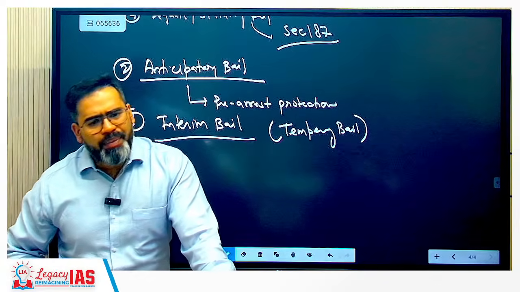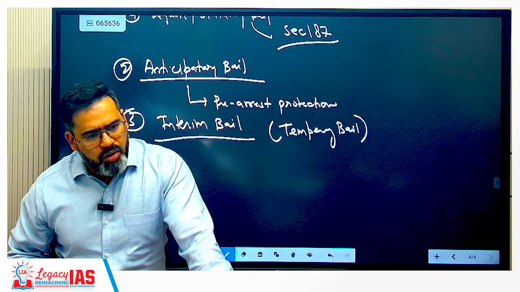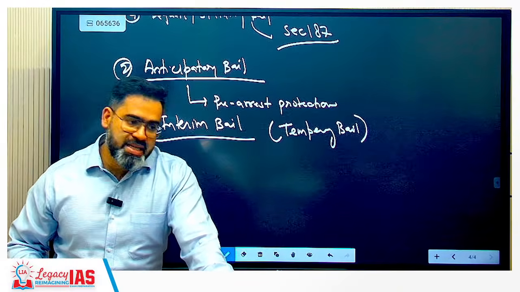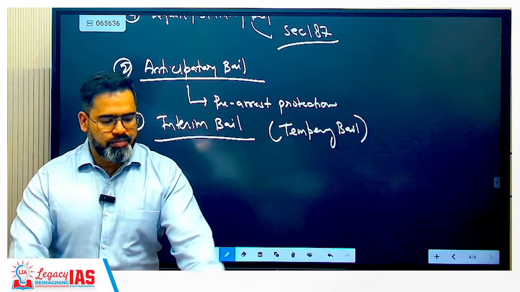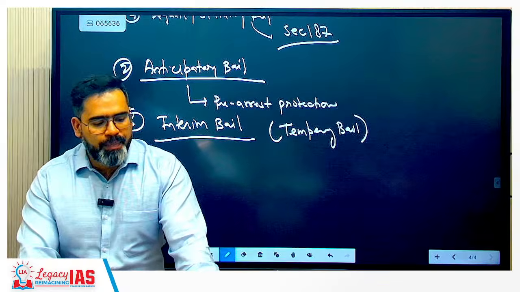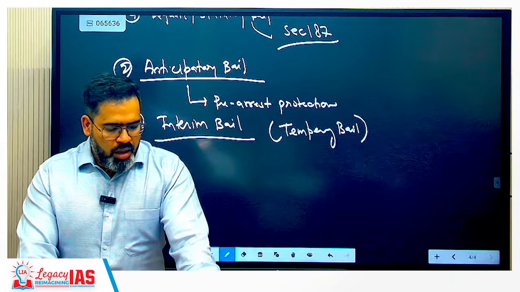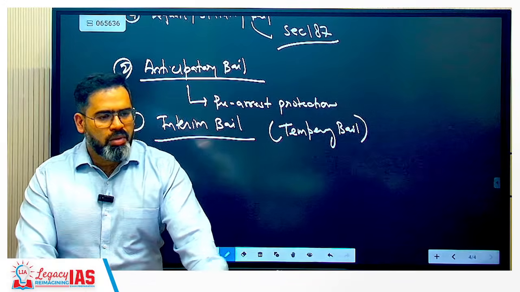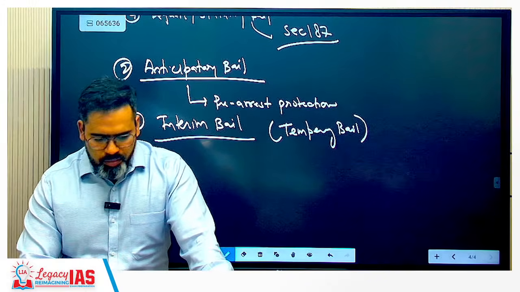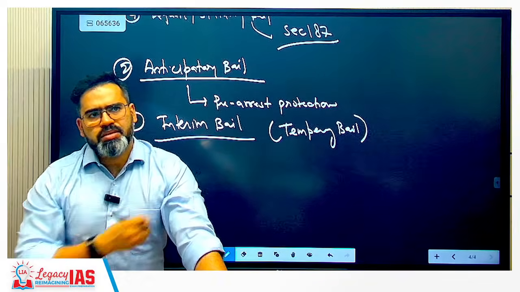Which is the main bail application? That can be regular, that can be anticipatory also, when the main bail application is still pending. So when is this granted?